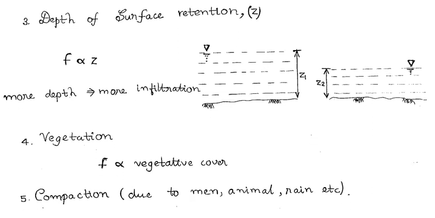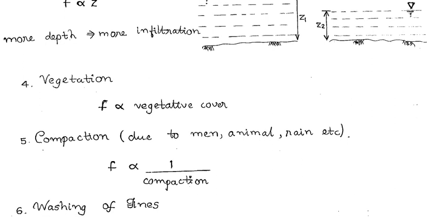Next one is vegetation. If the vegetation cover is more, then the infiltration will also be more. And compaction. If the soil gets more compacted due to the population roaming on the earth surface, because of that weight the earth gets compacted.